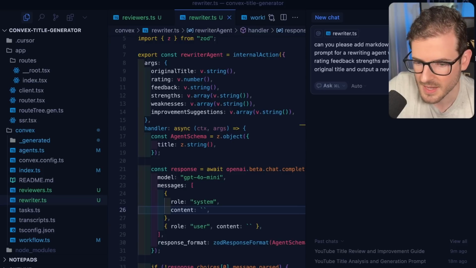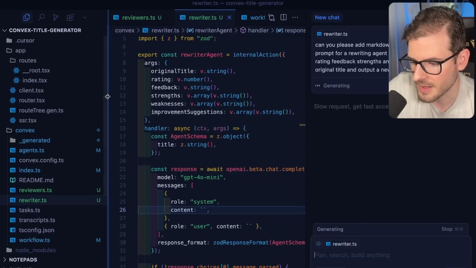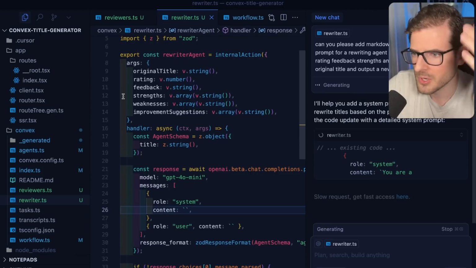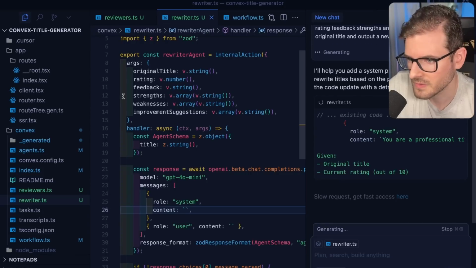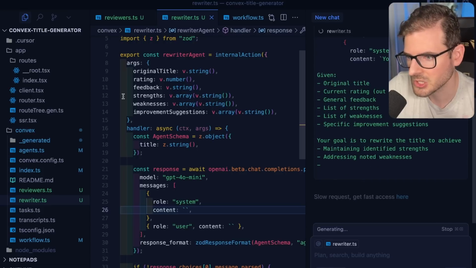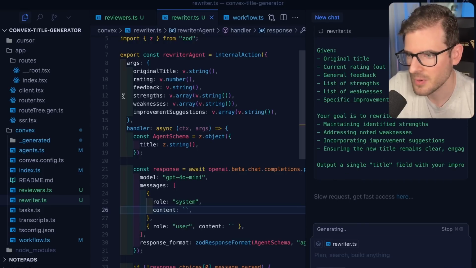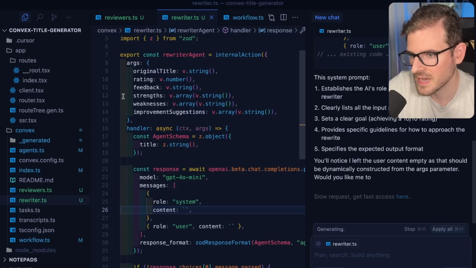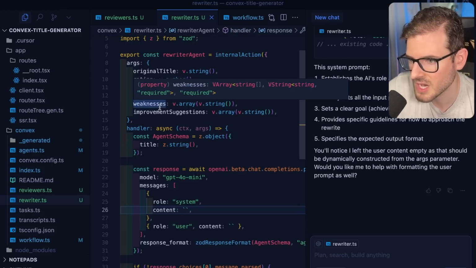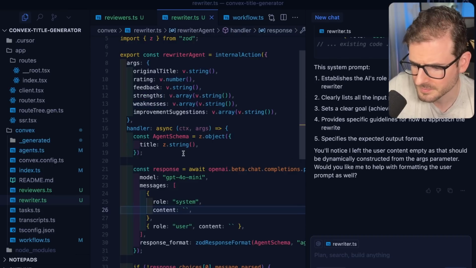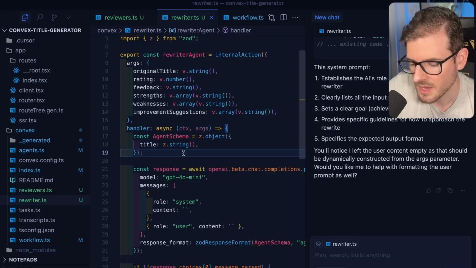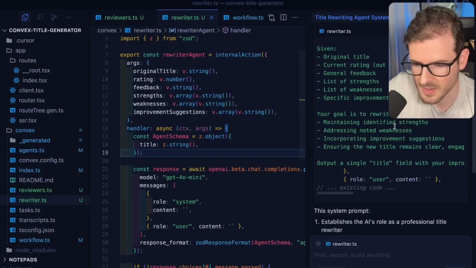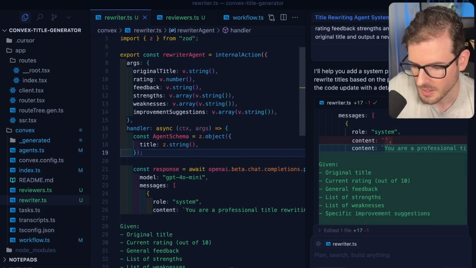So we're going to try to see if we can make a rewriter that will output a new title based on the original and all this feedback. And then we can hopefully just loop over this and input it back into the reviewing agent and do this X amount of times until we get a bunch of different titles in our title pool with different ratings. And then we should be able to get a full list of all these titles and we can pick from one. So let's go ahead and just apply this real quick.